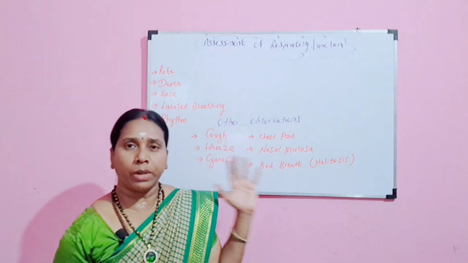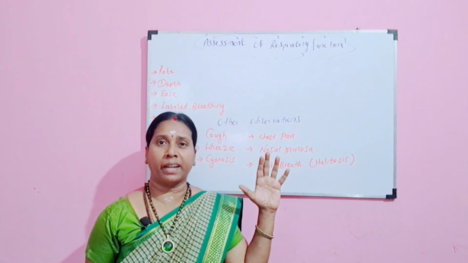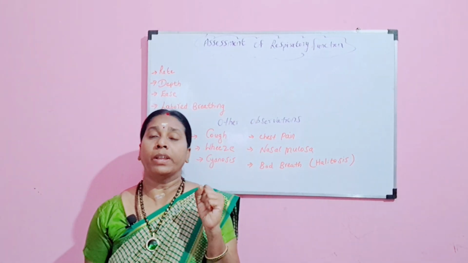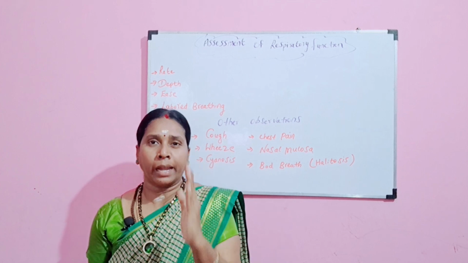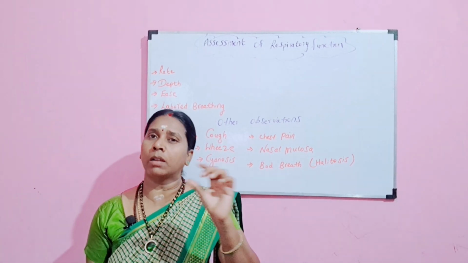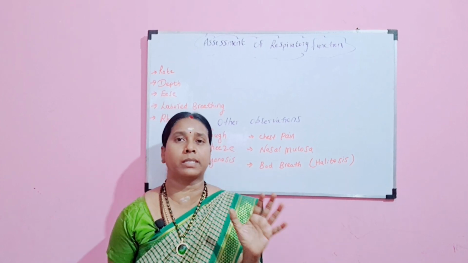So when we are coming to the assessment of the respiratory system, first we have to concentrate on the rate. When you are going to assess the rate of an adult patient, it is going to be around 16 to 20. The normal respiratory rate is around 16 to 20.